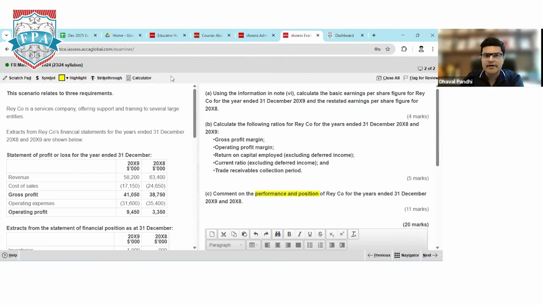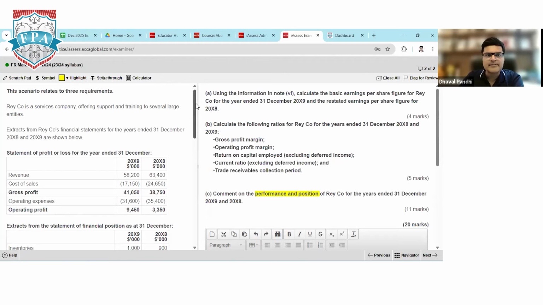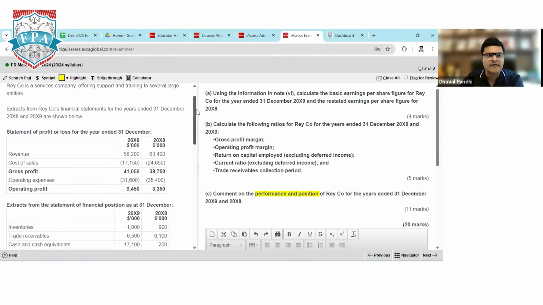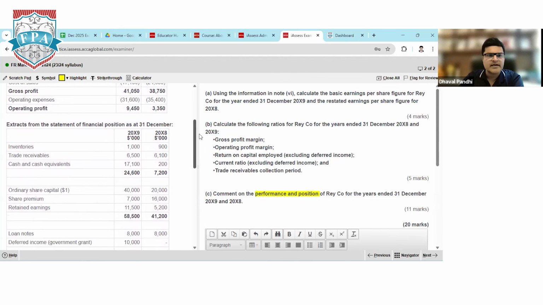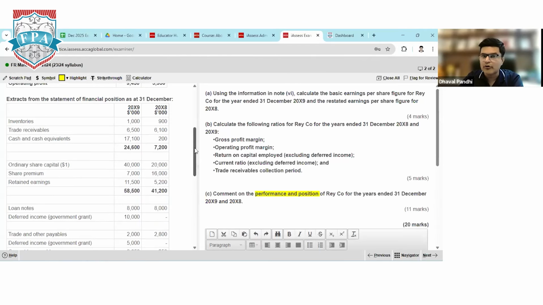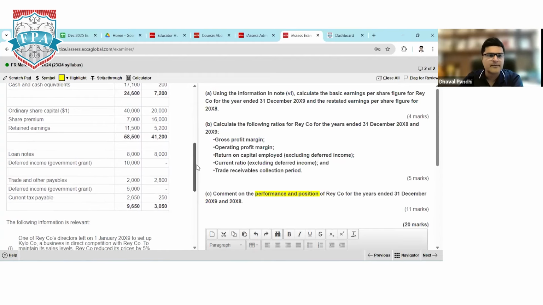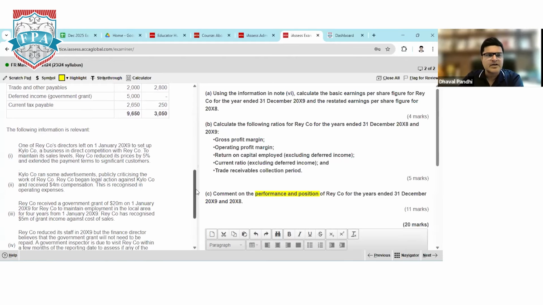I'll just quickly read about the case study of the company. Ray company is a service company offering support and training to several large entities. They have given the statement of P&L for the 2 financial years, followed by the statement of financial position. Under financial position, we have inventory, trade receivable, cash and cash equivalents, share capital, premium, retained earnings, loans, and deferred income, which you have to exclude for the calculation and commentary part. Trade and other payables, deferred income also ignore, current income which is 5,000. Current tax payable 2650. Adjustment says 1.